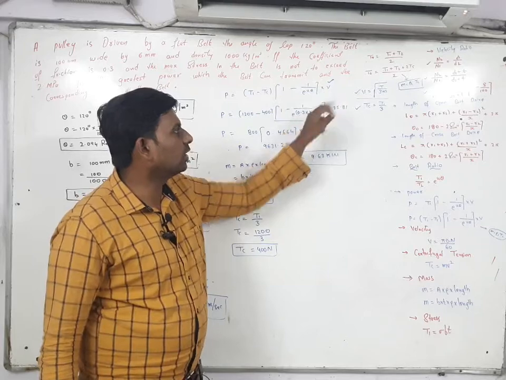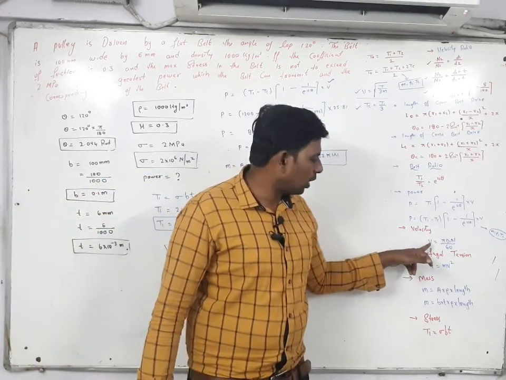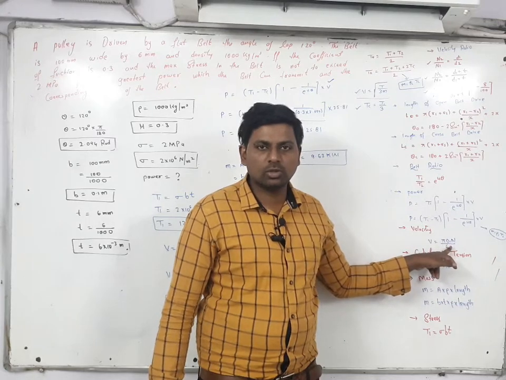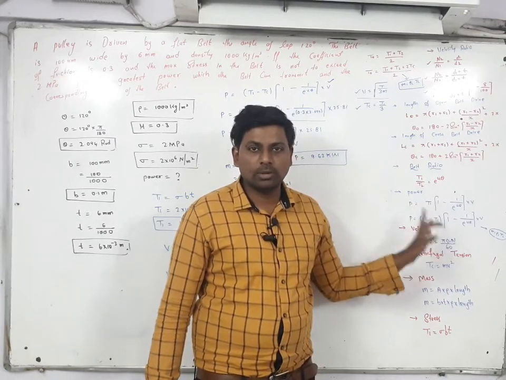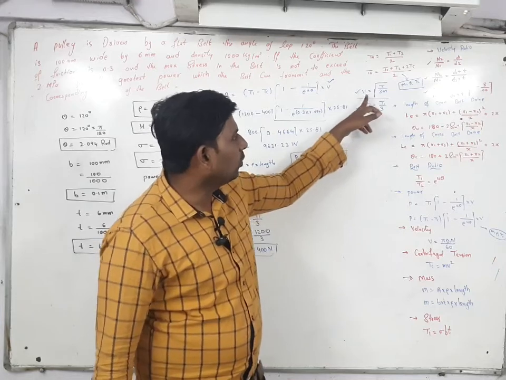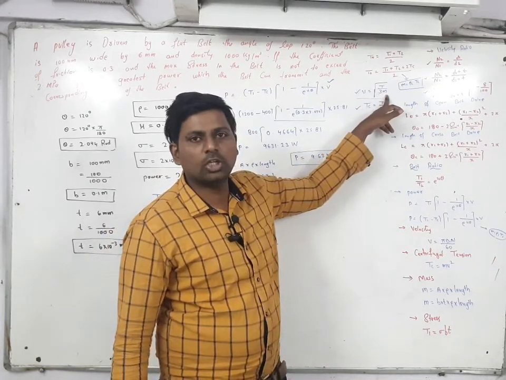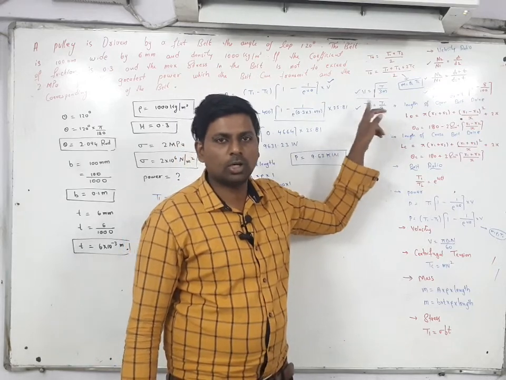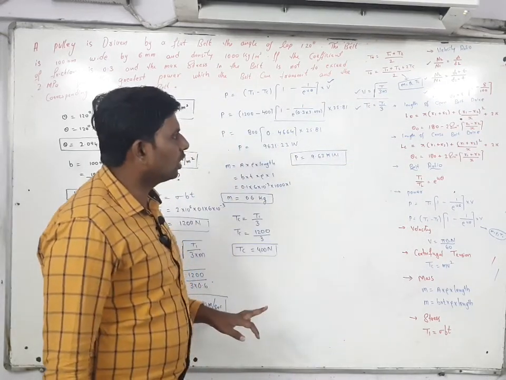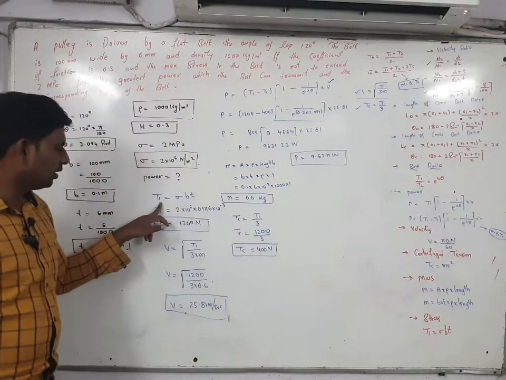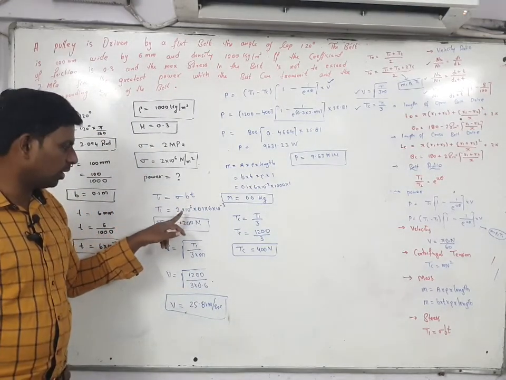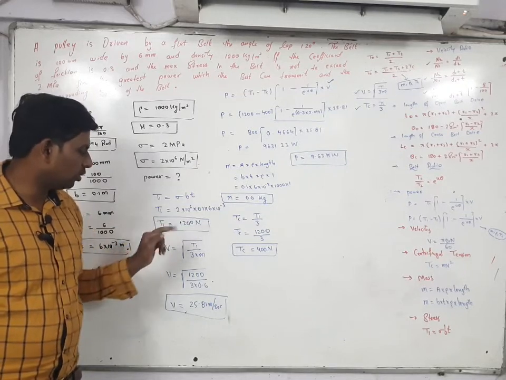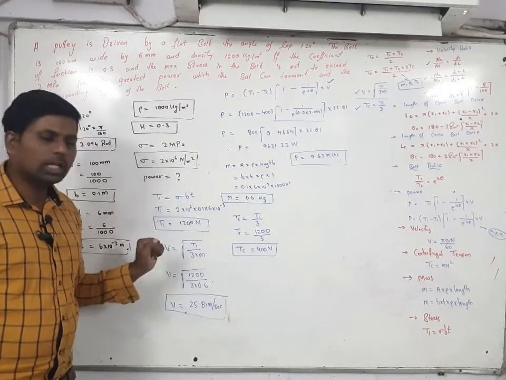So first I am finding the V. Normally for finding the value of V, the formula will be pi dn by 60, but here diameter is not given as well as n is not given. So another formula is there for V. V is under root of T1 by 3m. This is the formula for V. So first you have to find out the T1. For finding T1, this is the formula sigma Bt. Sigma value is already given in your data, and B is also given and thickness is also given. So here you got the value of T1.